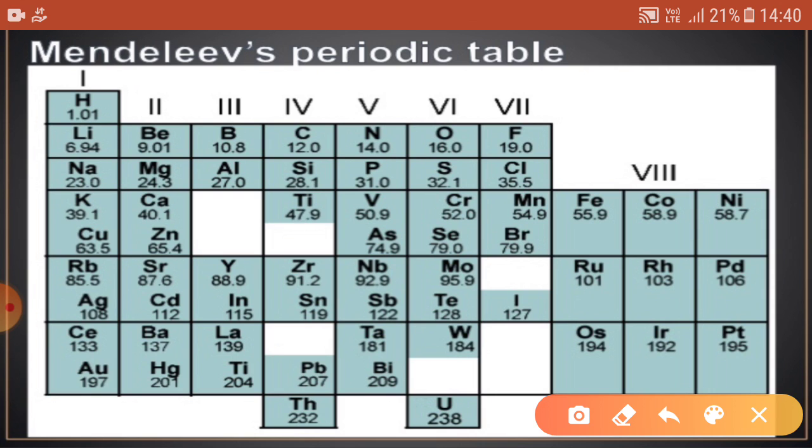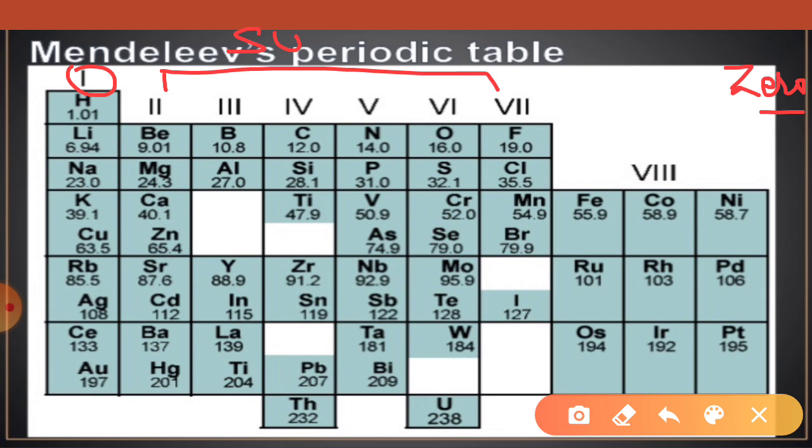In this there are 9 groups indicated by the Roman numerals from 1st to 8th, and the last one is the 0 group, which consists of the noble gases like helium, neon, argon, etc. And groups 1 to 7 were further divided into subgroups, indicated by A and B on the left and right corner respectively.